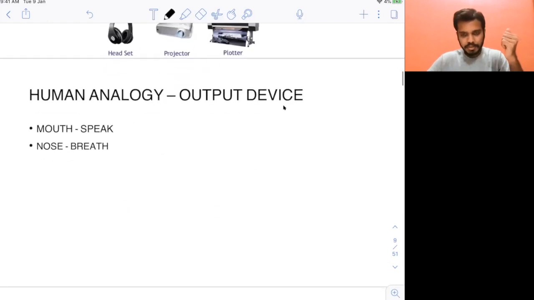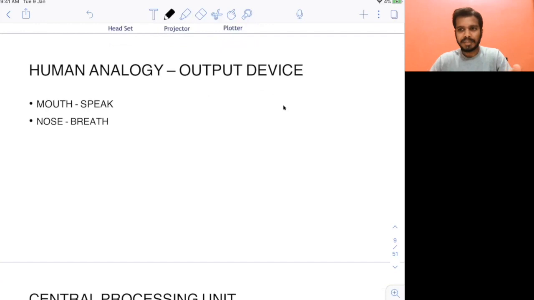Now, if you compare this to humans, of course, the mouth, as I told you, you use for speaking purposes, right? You are using the mouth for eating also and for speaking also. When you use the mouth for eating, that acts as an input device. And when you use the mouth for speaking, it's like an output device. Similarly for the nose, as I told you, when you are breathing in, it's like an input. When you are breathing out, it's like an output.